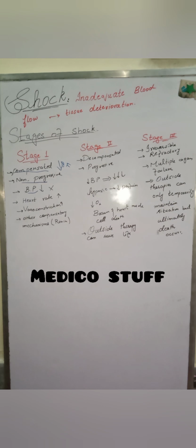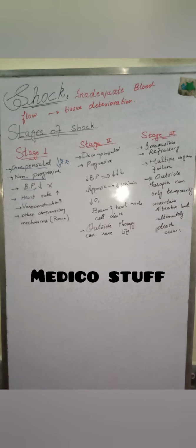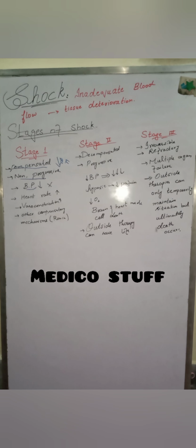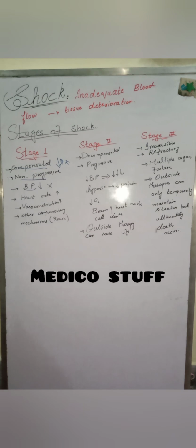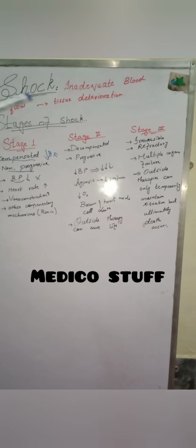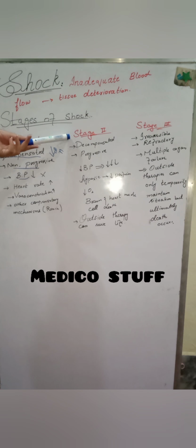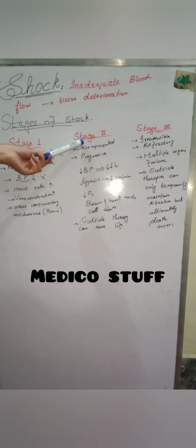And there is still another complication: we cannot tell properly when a person switches from stage 1 to stage 2 or from stage 2 to stage 3. This is very complicated. If the patient is in stage 2, we can cure the patient, but if the shock progresses to stage 3, there is no cure.